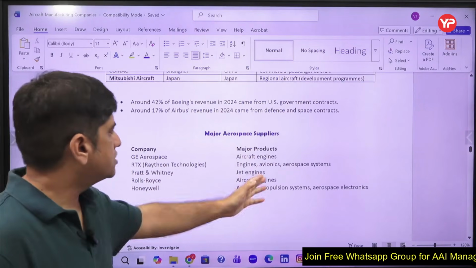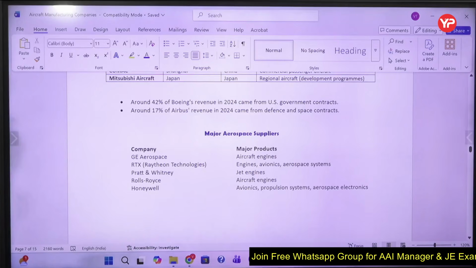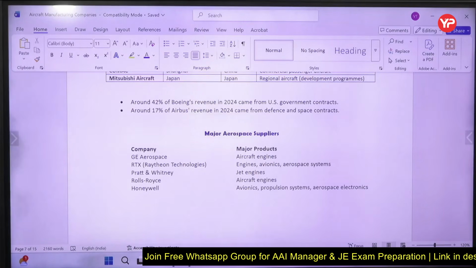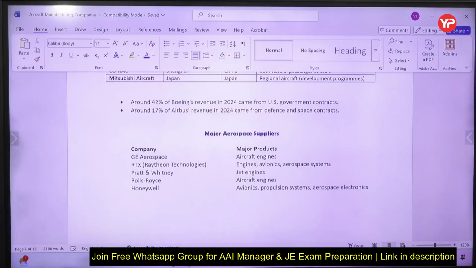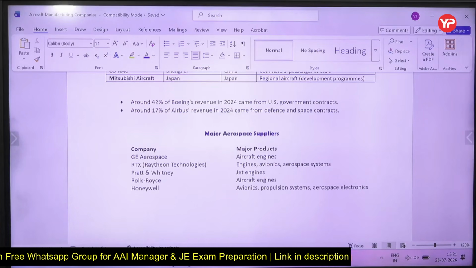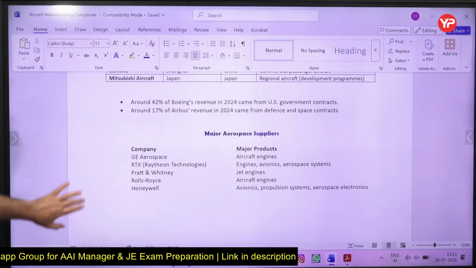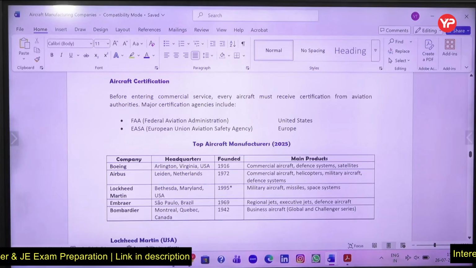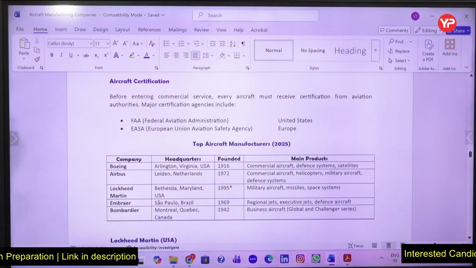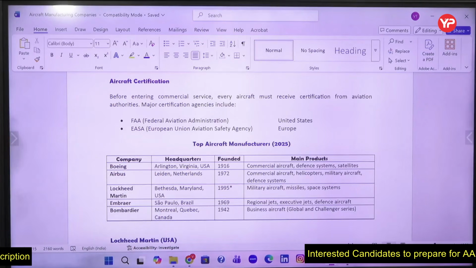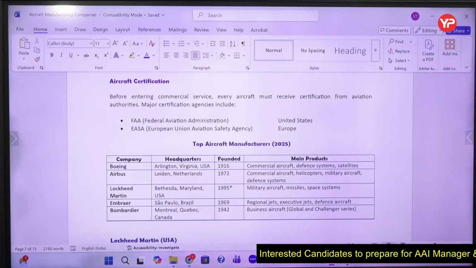Other companies are supplier companies to the major aerospace manufacturers. GE Aerospace supplies aircraft engines, Pratt and Whitney jet engines, Rolls-Royce aircraft engines, Honeywell; these are some of the suppliers. There are two main certifications, friends: the Federal Aviation Administration and the European Union Aviation Safety Agency. These are the two certifications.